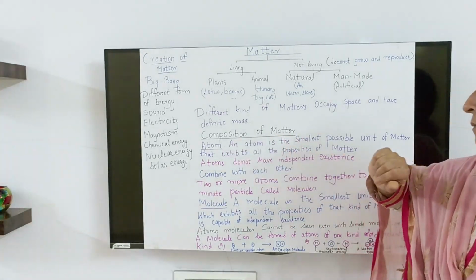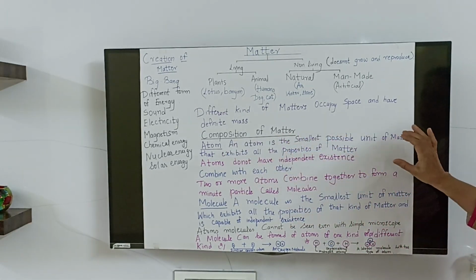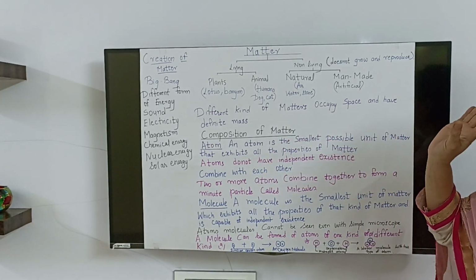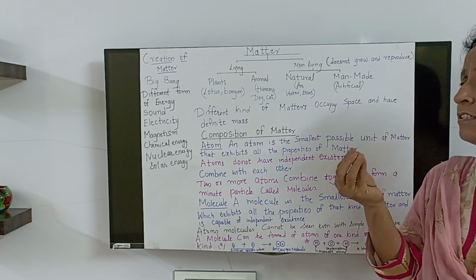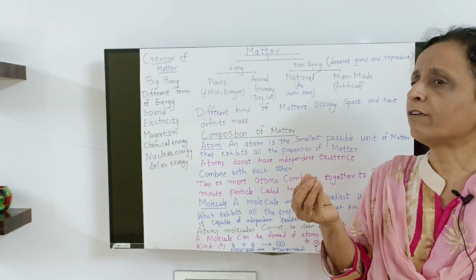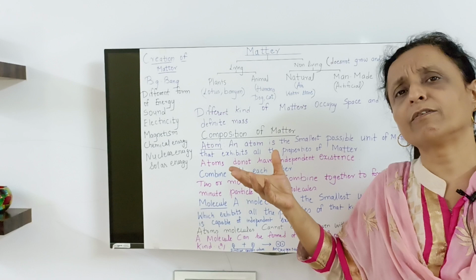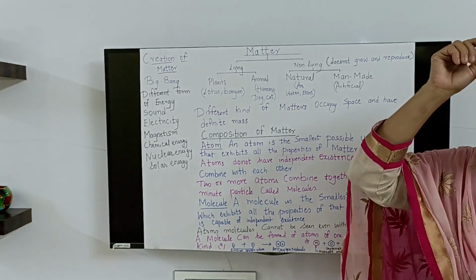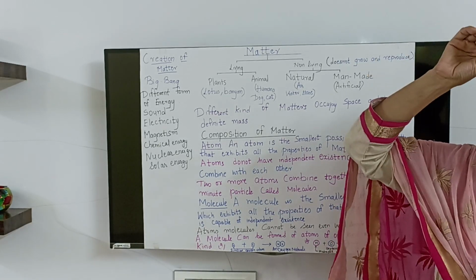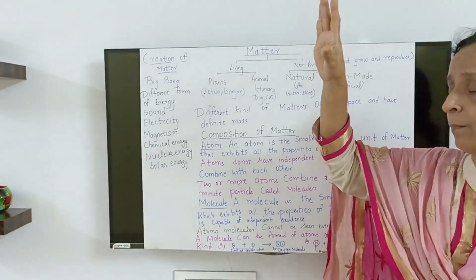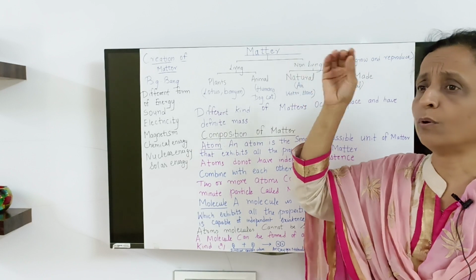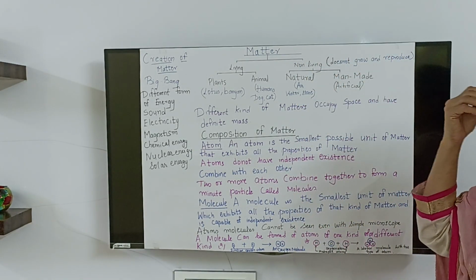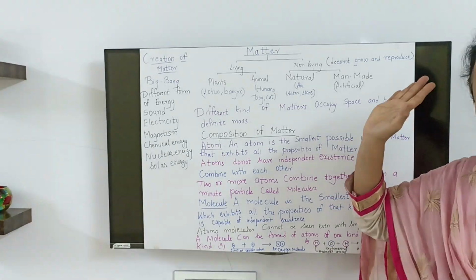So what is an atom? An atom is the smallest possible unit of matter that exhibits all the properties of that matter. If you take oxygen, one atom of oxygen will have all the properties of oxygen, but it will be very small, an invisible, indivisible particle which you can see under an electron microscope. Iron, gold, copper, oxygen, hydrogen, nitrogen, all these are matter.